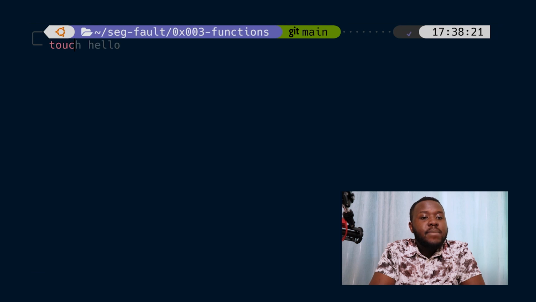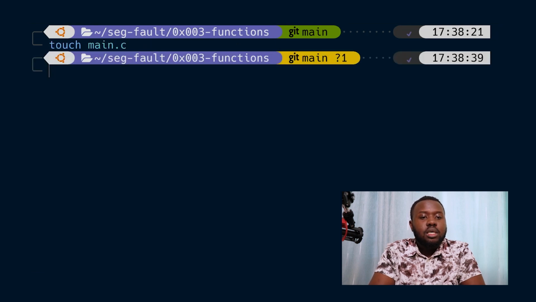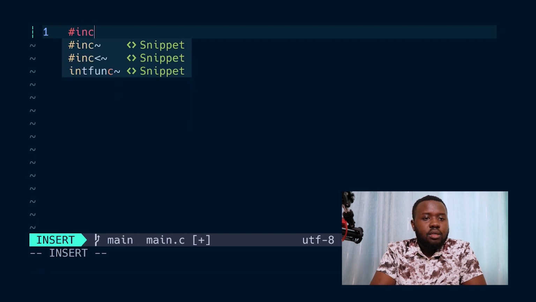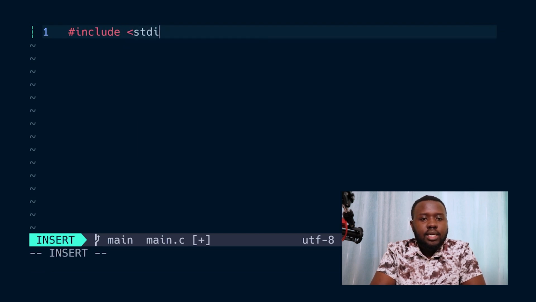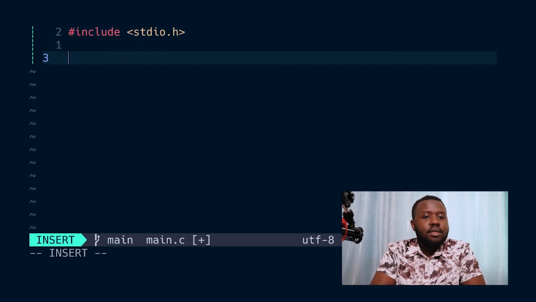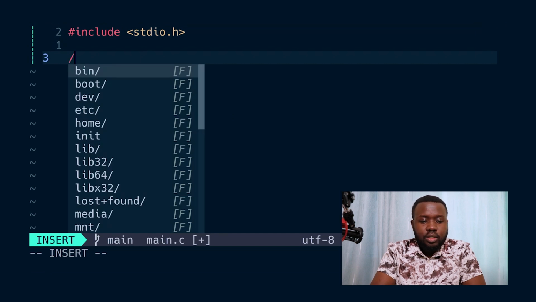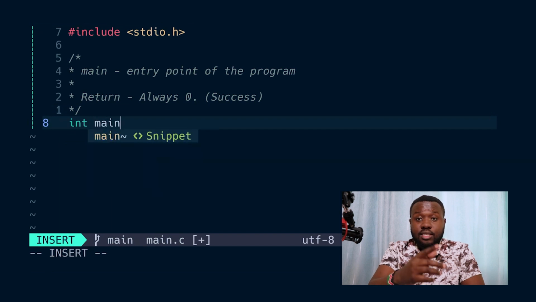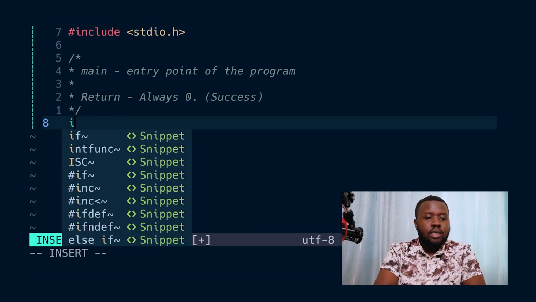Let me show you an example of the main function. I'm going to create a file. I'm going to call it main.c, touch main.c. Good, let's open it. What does this function do? So quickly, let me include the standard IO header file. And this is going to be a comment, as you can see. Now this is the main function. So this is how you write it.